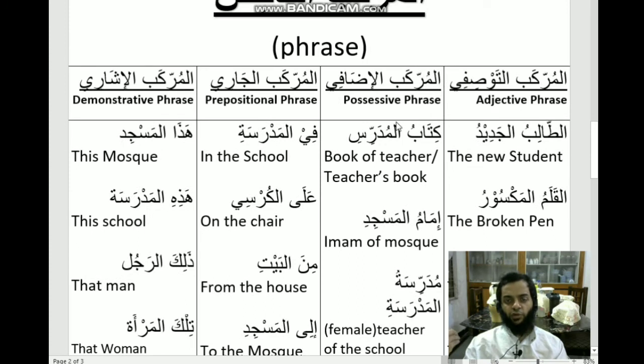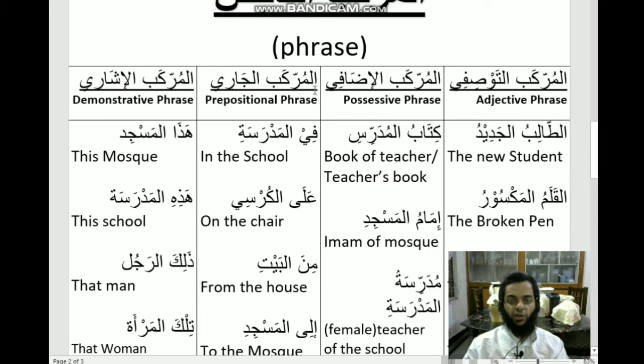As for al murakkab al idafi, that is possessive phrase in English, it should have two things, mudaf and mudaf ilayhi. Here you can see kitabul mudarrisi, book of teacher or teacher's book. The 'of' or the 's right here is basically what you get in murakkab al idafi.